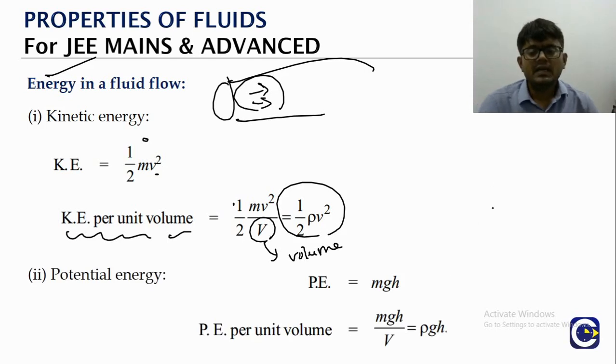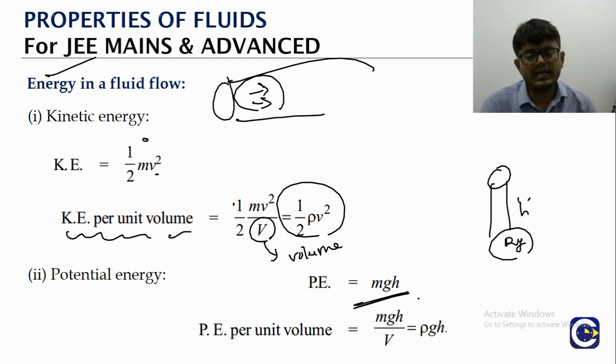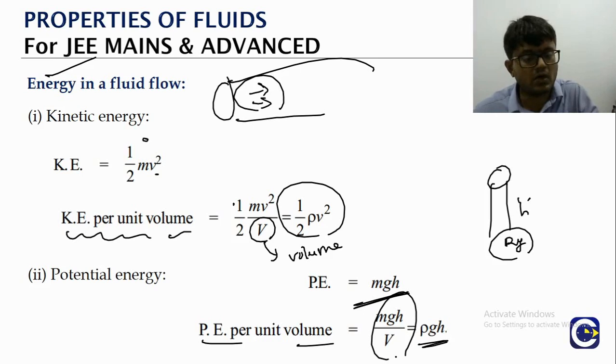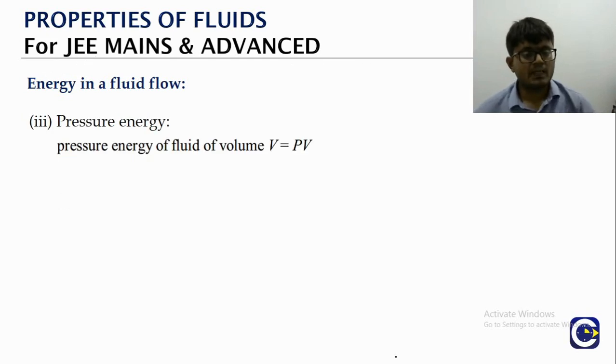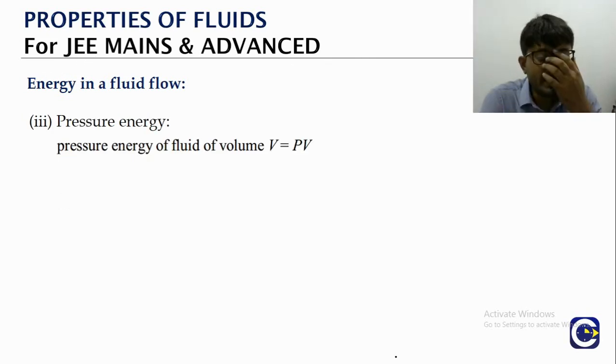Similarly, if the liquid mass that we are considering is at a height h above the reference, it will have a potential energy of mgh. The potential energy per unit volume will be mgh by V. Mass by volume is density rho. So it will be rho gh. And we also have one more energy term that is called the pressure energy.